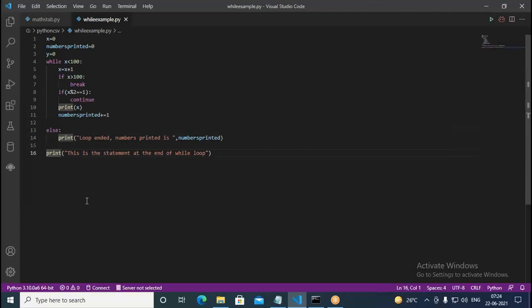That means it comes to line number 16. But whenever you don't use break, if the loop is coming to an end, it comes to the else part as well as line number 16. So like this, we can use break as well as continue also. Here, how do we use continue? Upon meeting this condition, if x % 2 is 1, that means if it's an odd number, we continue.